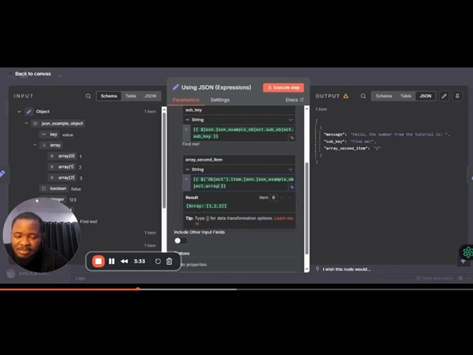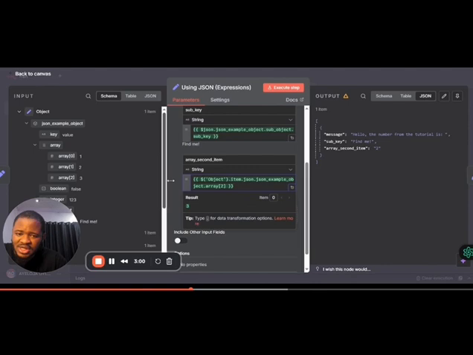So I'm inside the array now, but I've not entered. I can see the results showing 1, 2, 3. This is the first item, comma, second item, comma, the third item. Now I'm looking for the second item. Usually humans will start counting from 1. So this is 1, 2, and 3. So if I want to reference the second item and I put 2, and I click on 2, you see, it is bringing the second item as 3, but that is wrong because this is the third item.